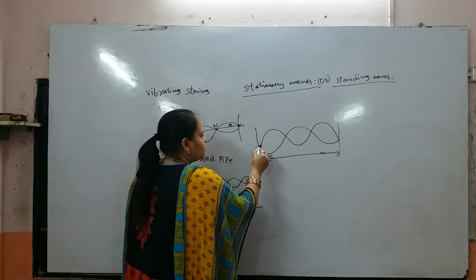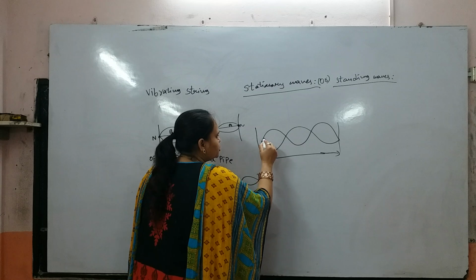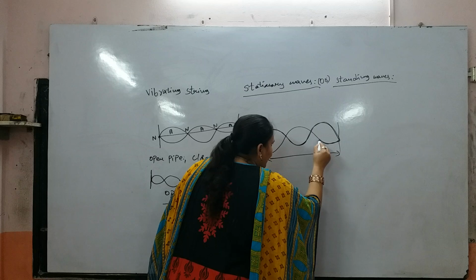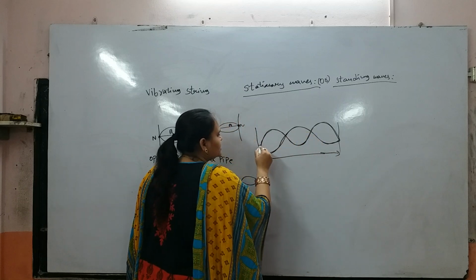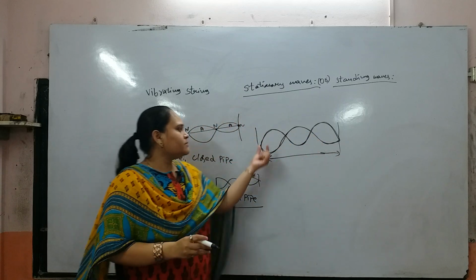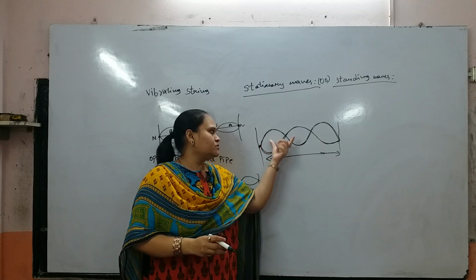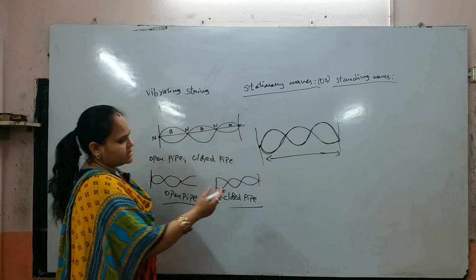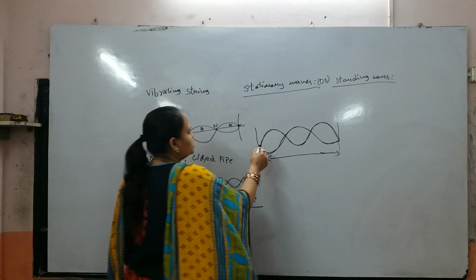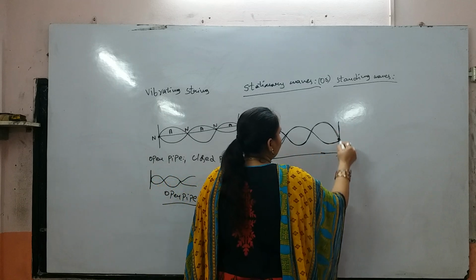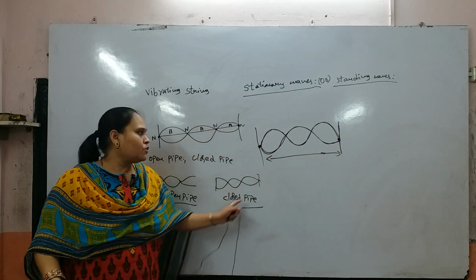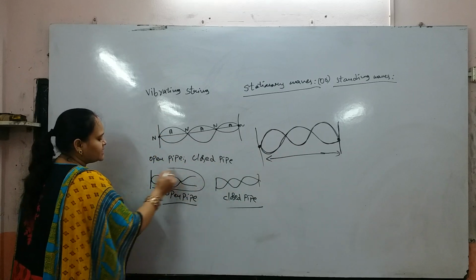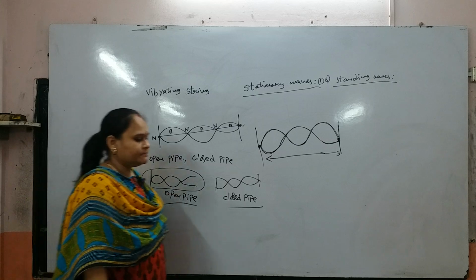So, the wave enters into a tube and it will be reflected back in the opposite direction. These two waves are superimposed on each other to produce a new wave, that is nothing but a stationary wave or standing wave. We observe this standing wave in our closed pipe, and in the open pipe we will also observe the standing or stationary wave.